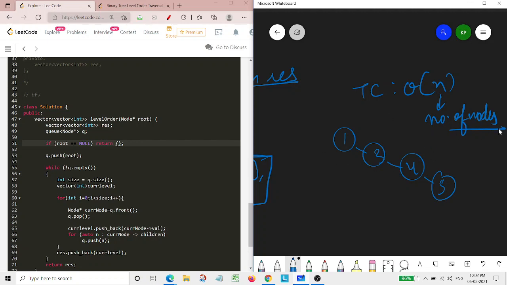So at that moment we will be simply having the time complexity as order of n, and the space complexity will also be order of n because of the queue, and this queue will be having n number of nodes at a particular time. So this was the time complexity and space complexity of this particular section.